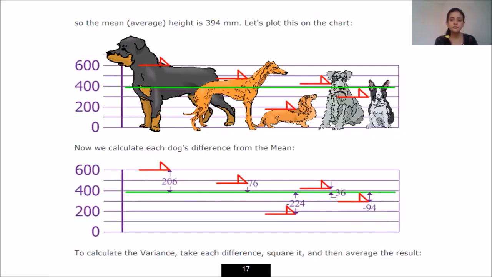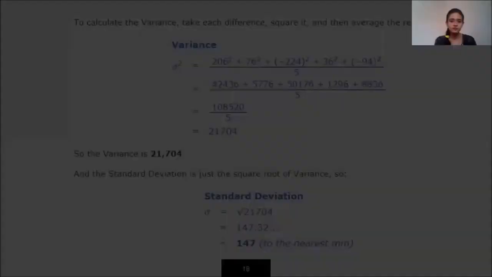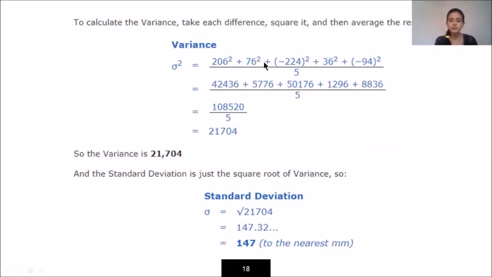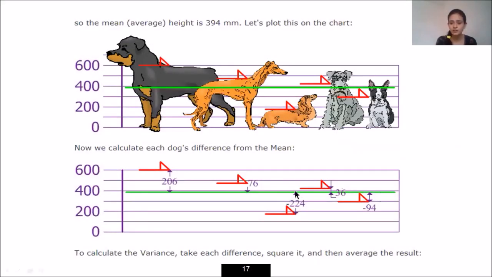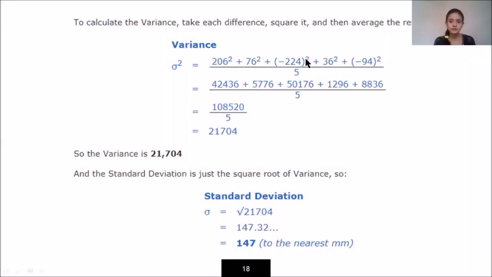To calculate the variance, we will take all of these differences, square them and then average the result. So I am squaring all the differences: 206 square plus 76 square, then minus 224 square, 36 square and minus 94 square, divided by the total number of observations, and what we are getting is called the variance.